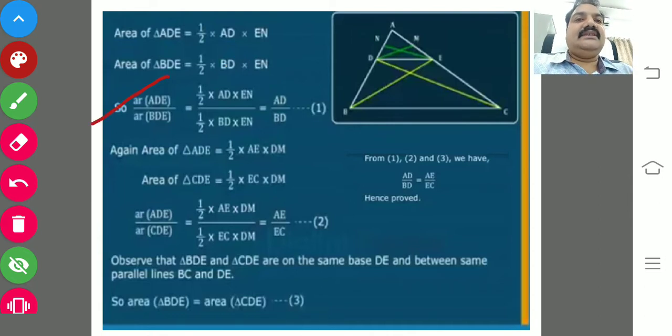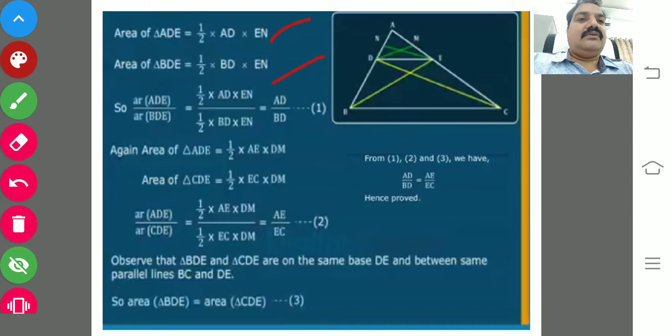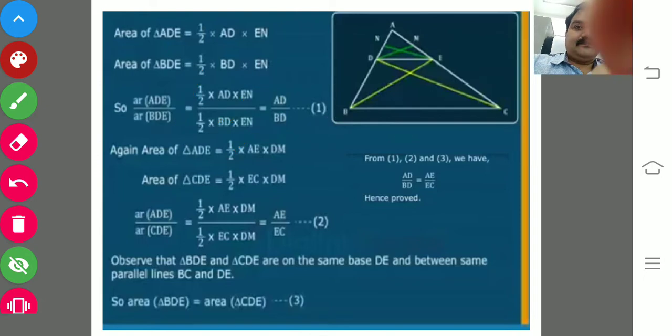Now you just take the triangle ADE, this triangle and this triangle. Area of triangle ADE by area of triangle BDE. These two values you write as half of AD into EN and half of BD into EN. Now after cutting that, what do you get? Half cancels, EN cancels, you got AD by BD, is equation 1.